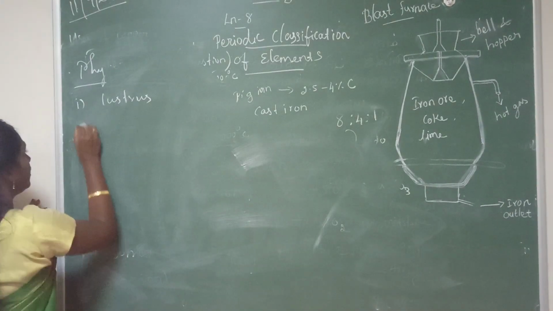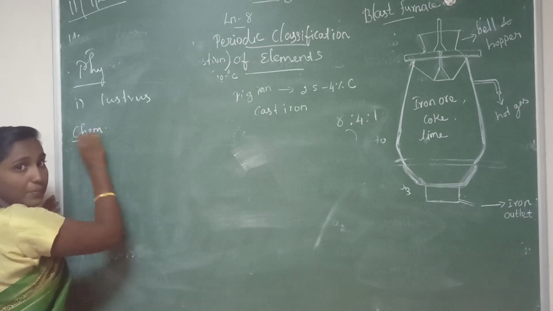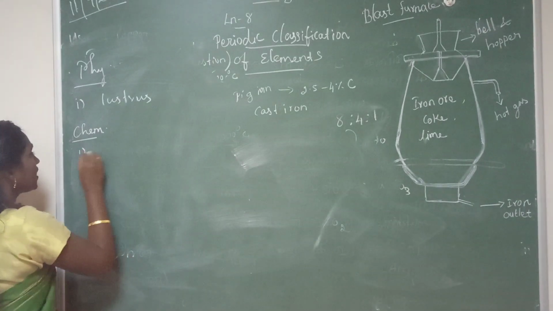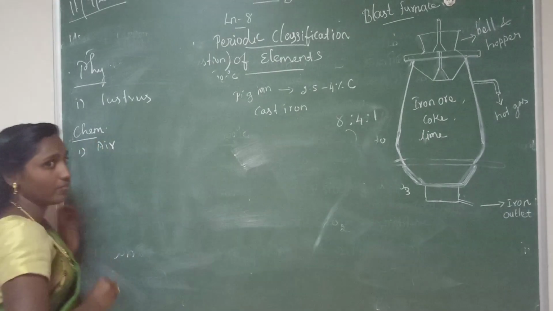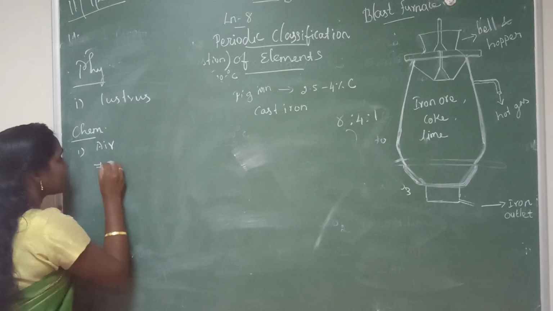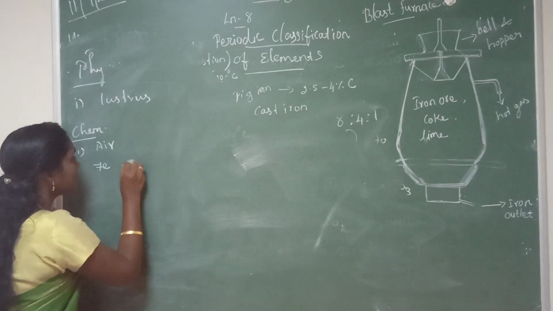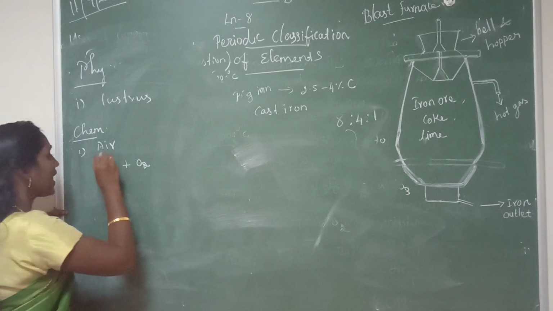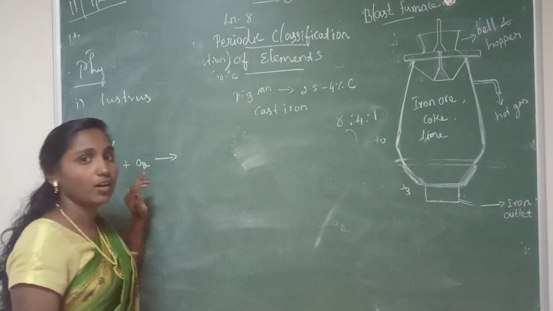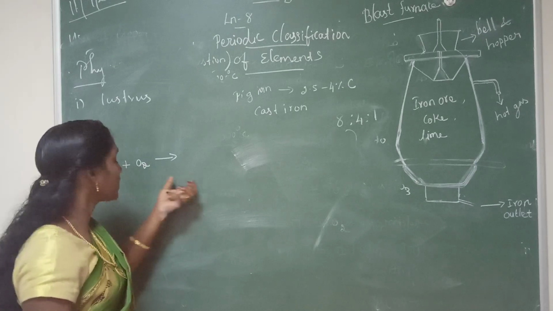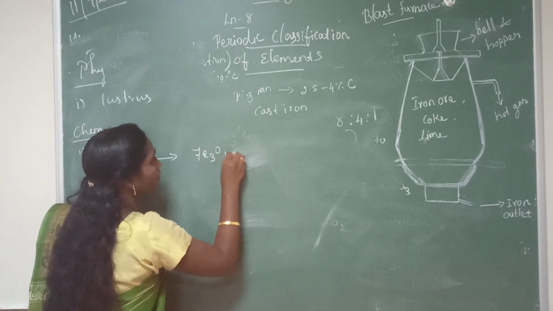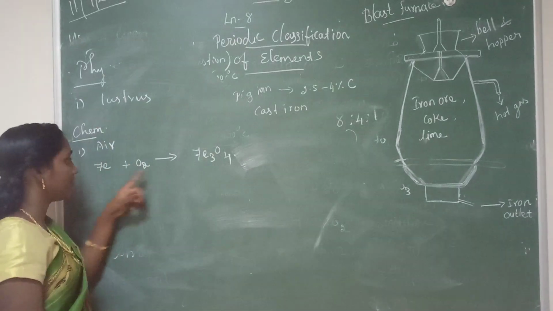Next we are going to learn chemical properties. First one, reaction with air or oxygen. When iron reacts with air or oxygen, iron symbol Fe, oxygen symbol O2, to form Fe3O4, iron oxide.